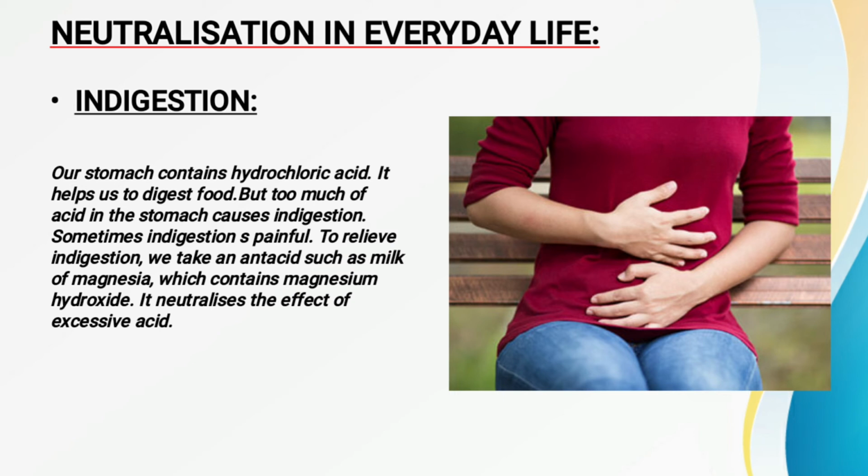So what is acidity? Acidity is when the amount of acid increases in our stomach. And to neutralize the effect of acidity, we have to take some amount of antacid. Likewise, you can take milk of magnesia, or you can also take ENO. When you take this antacid, or base, it will neutralize the effect of the acid that is formed in our stomach, and we will get relief from the pain. Right?